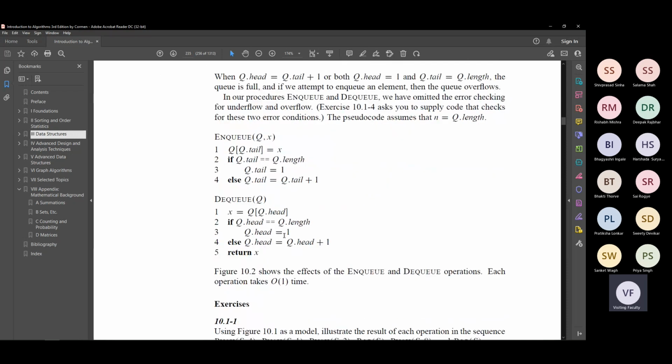If q.head was q.length, then the new head is just 1 after that, but after wrapping around, so q.head equals 1. Otherwise, there was more room, and therefore q.head became q.head plus 1. Is that okay? All right. So this was all about stacks and queues.